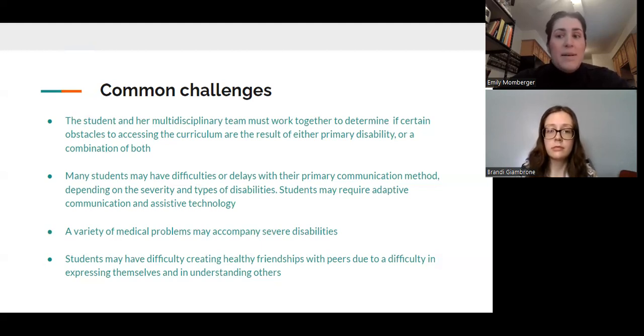Students may have difficulty in expressing themselves and in understanding others, which would limit how they can convey their needs, their wants, and their thoughts. Physical disabilities may also prevent students from displaying gestures such as a wave or a smile.